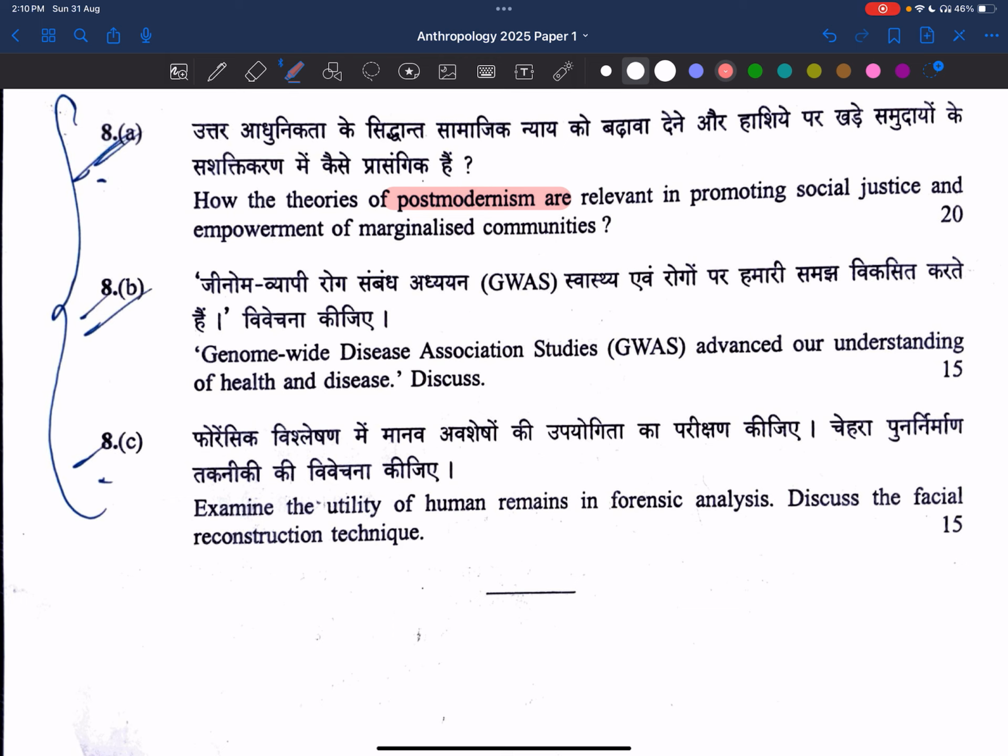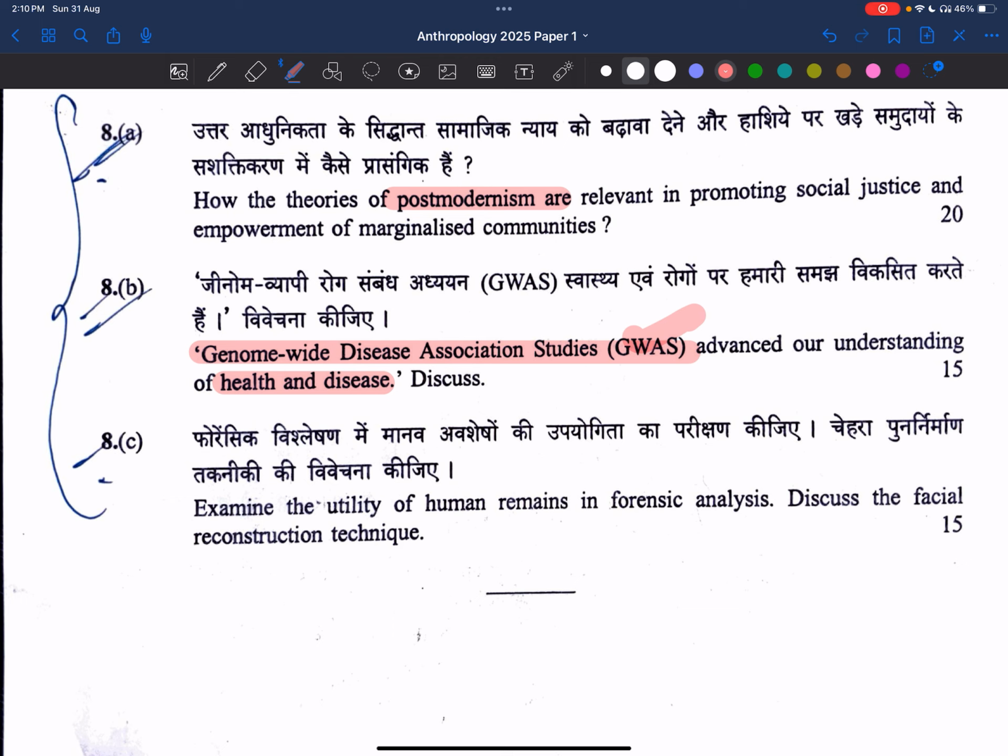Good. Genome-wide disease association studies (GWAS) advanced our understanding of health and diseases. Very direct question. If you know about GWAS, we can answer this question. If not, we'll end up answering just about health and diseases. We have to write the contributions of GWAS.